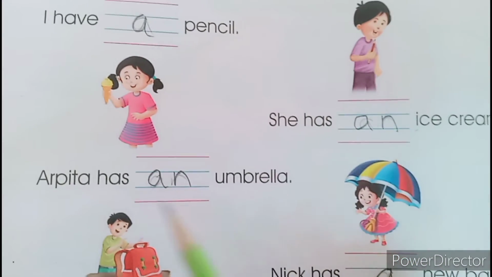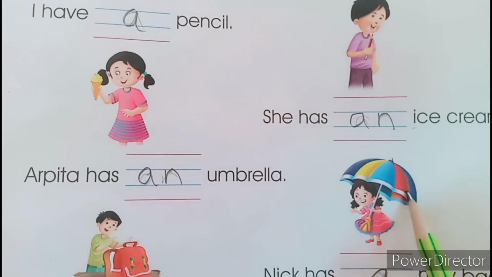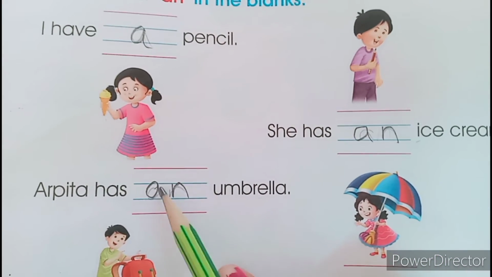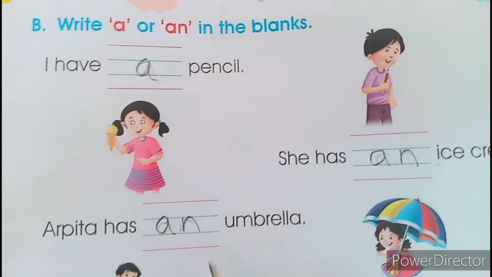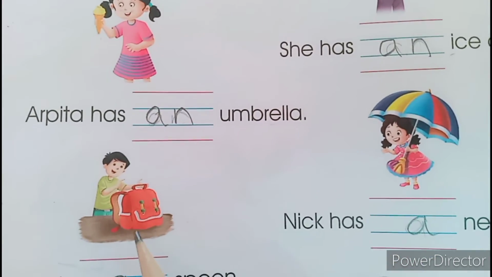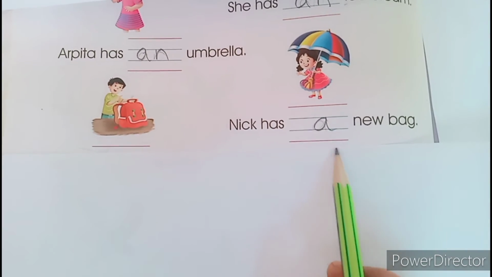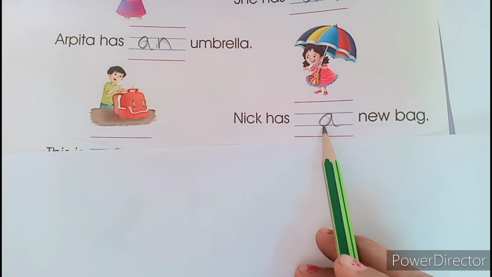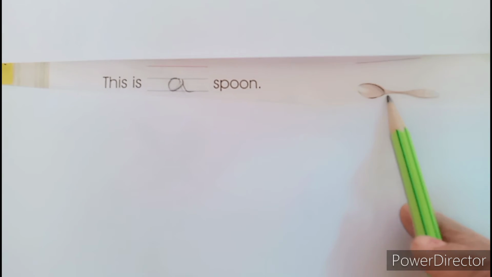Okay, dear kids. Now Arpita has dash umbrella. Arpita has an umbrella. So you have to insert here "an". Okay. Now, yes, Nick has a new bag. So you have to insert here "a". Okay. Now tell me, what is this? Spoon.